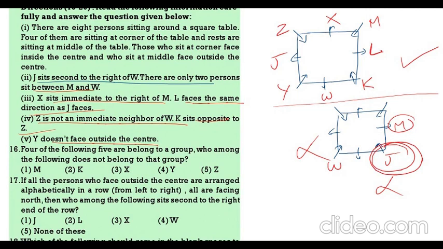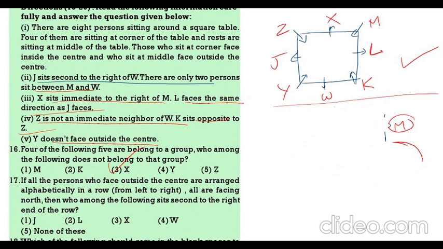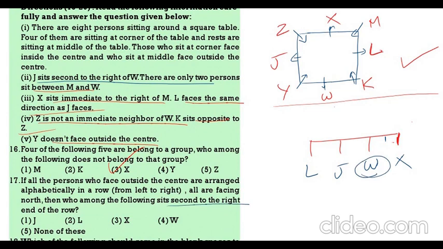All are in the corners. X is not in the corner. See the next question. If all the persons who face outside are arranged alphabetically from left to right, there are 4 persons facing outside. Arranged alphabetically, that means L, J, W, X. These are the persons facing outside. Who is sitting second to the right end? W. W is the correct answer.